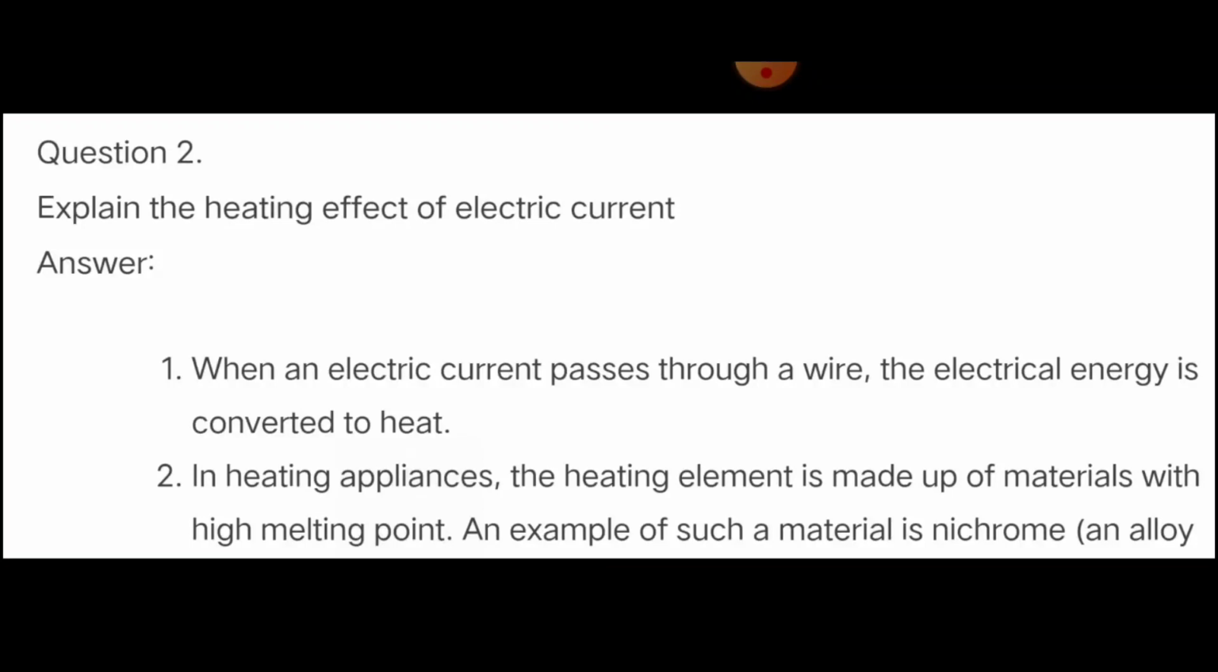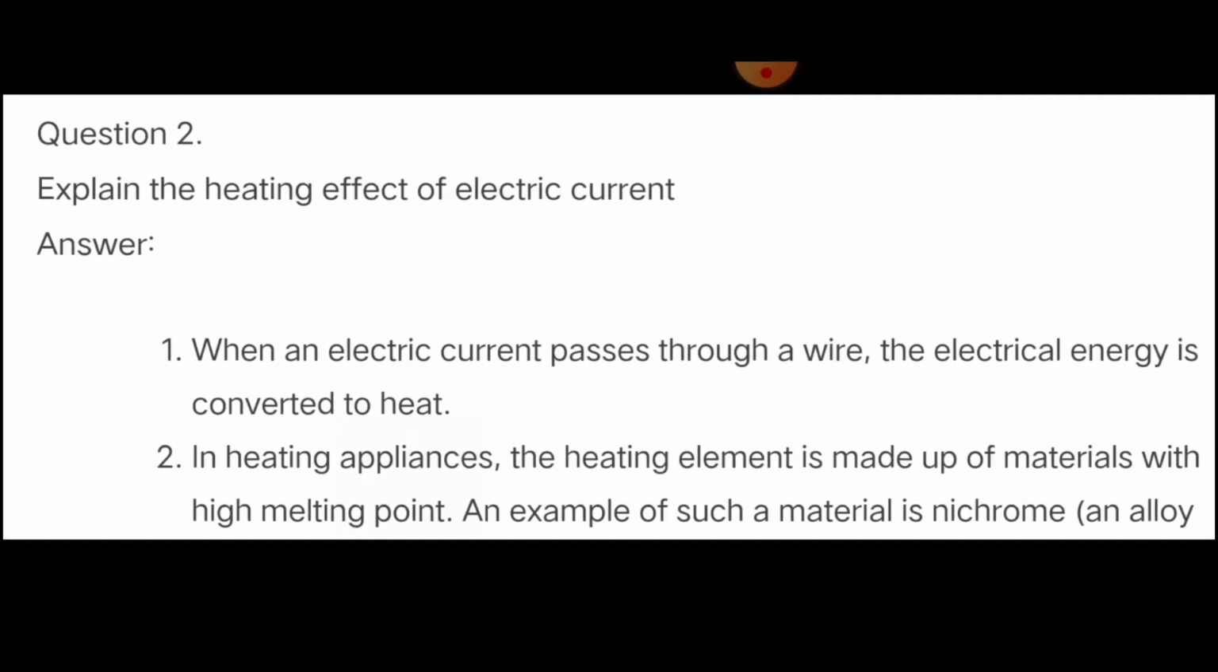Then the second one, explain the heating effect of electric current. So what happens when current is passed through some appliance, heat will be generated. So that only we are going to see. When an electric current passes through a wire, the electric energy is converted to heat. In case of copper, aluminum and so on, we use them as electric wires. So it will convert into heat.